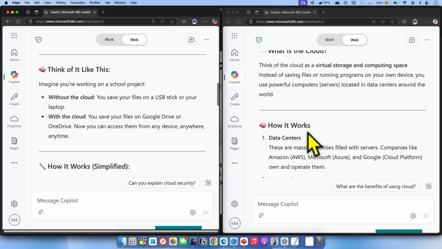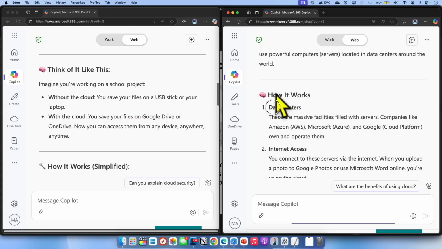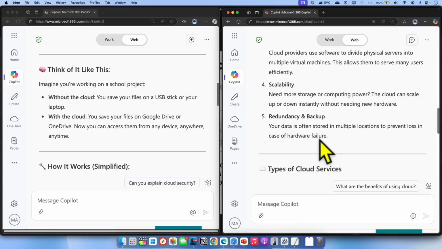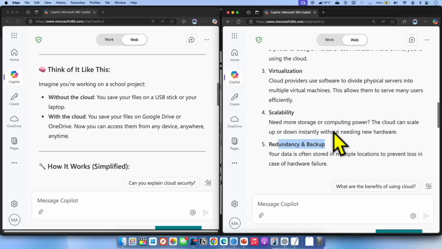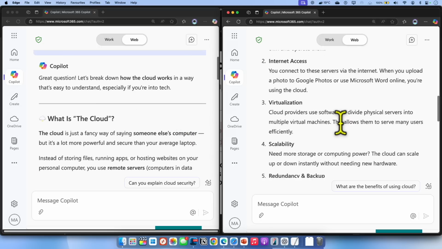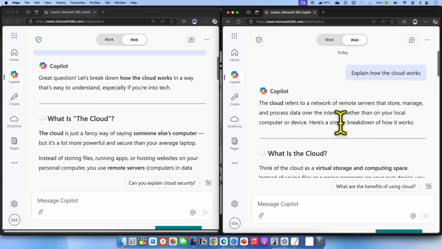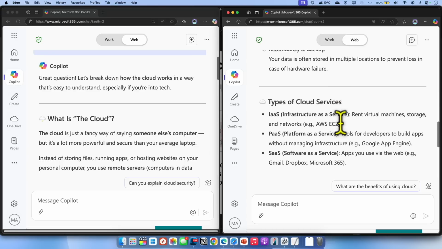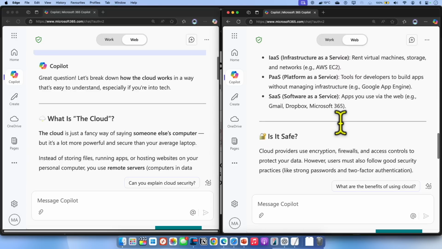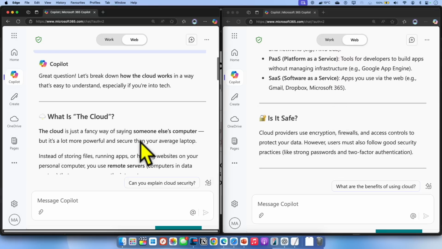That is quite easy to understand. Here it starts talking about data center, internet access, scalability, redundancy, things like that. What I'm trying to tell here is there is nothing wrong with either of those. But if you are trying to learn cloud, but if you can't digest this sort of technical jargons and assumptions like that you already know about these things, it's good to introduce these concepts